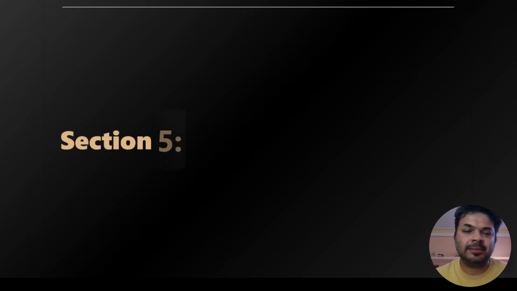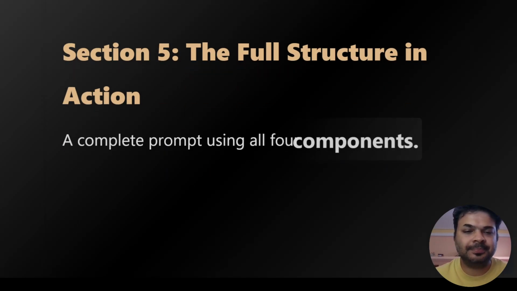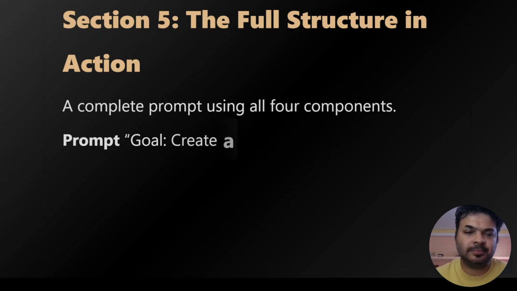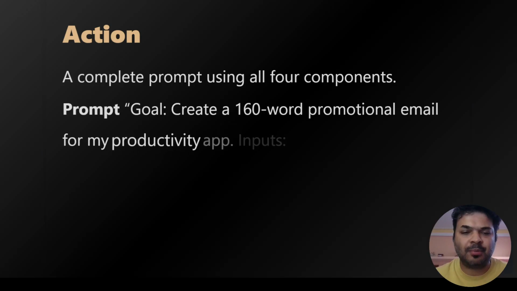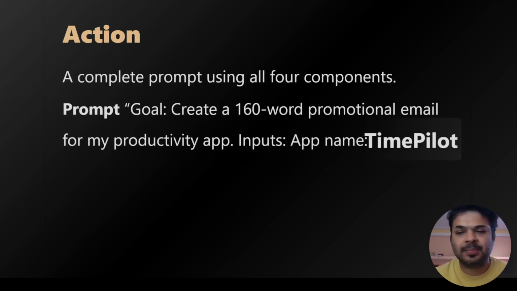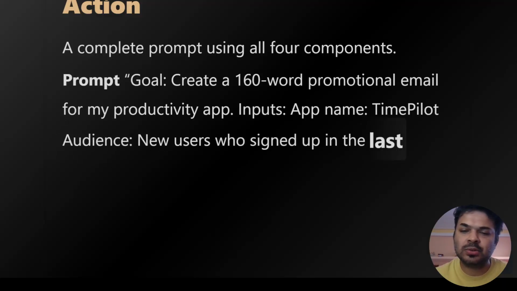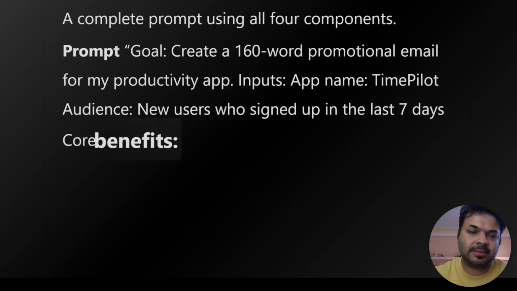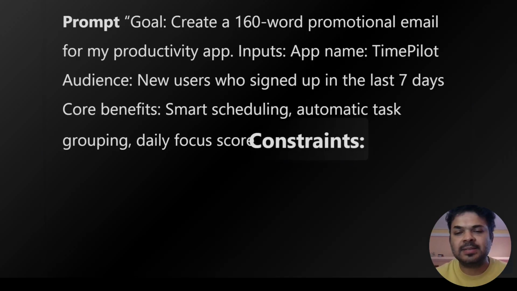Next section, section number 5, the full structure in action. A complete prompt using all four components. The prompt goal: create a 160 word promotional email for my productivity app. Inputs: the app name is Time Pilot. The audience: new users who signed up in the last 7 days. Core benefits: smart scheduling, automatic task grouping, daily focus score.